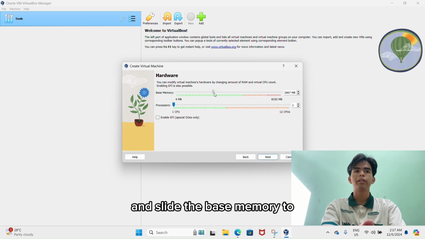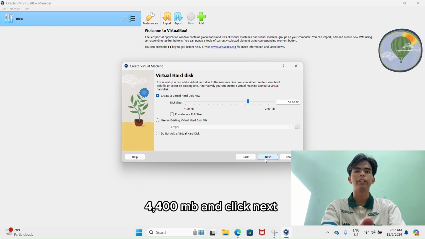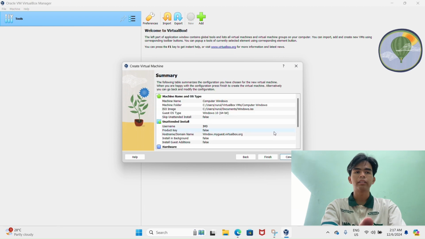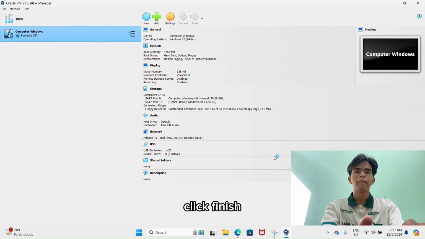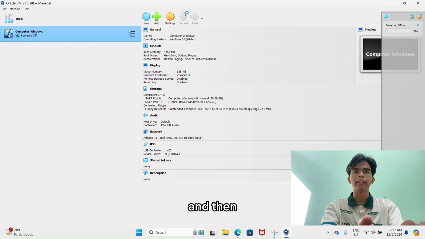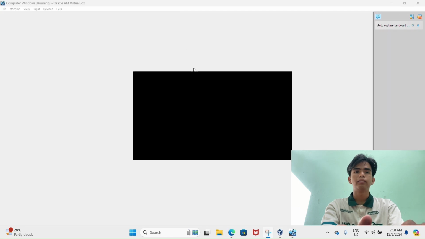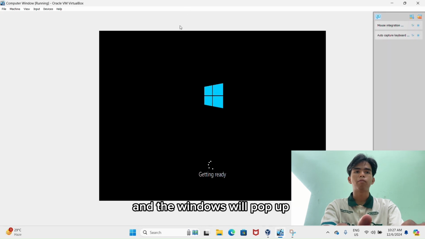And slide the base memory to 4400 MB and click next and scroll down, click finish and then the Windows will pop up. Just a moment.